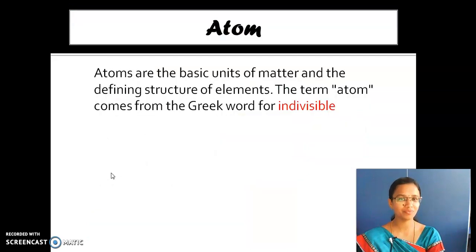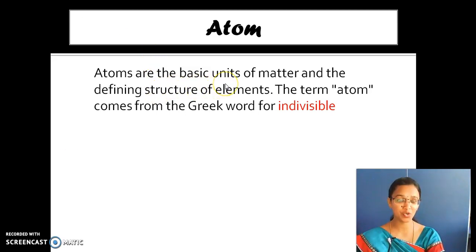Shall we go to the next one? Yes. What is the next one? So before going into the next, you must know about the atoms. Before entering into the next thing, you need to know about some of the basics. With this clear idea only you can move to the next one. So by having a clear idea of the atoms, it will be easy for you to understand the upcoming concepts.